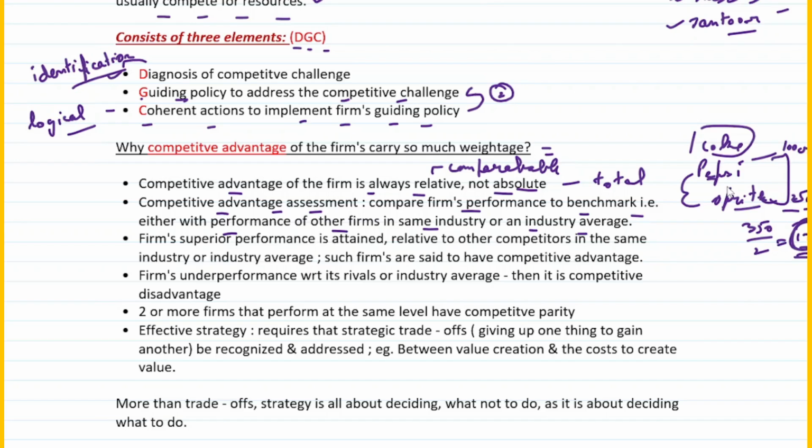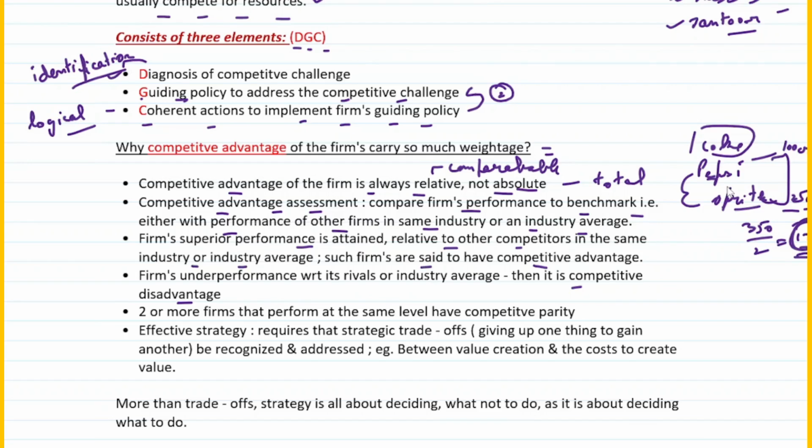There are 2 things that you need to understand. First of all, what is a competitive advantage and what is a competitive disadvantage? Let's focus on competitive advantage first. If a firm's superior performance is attained relative to other competitors in the same industry or the industry average, such firms are said to have a competitive advantage. That's what we discussed in the above 2 points also.